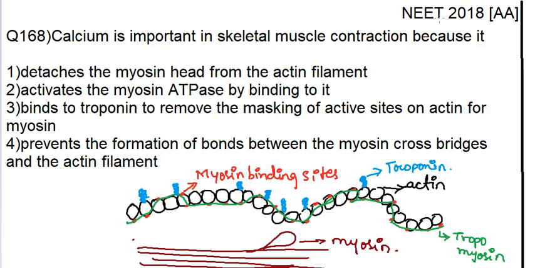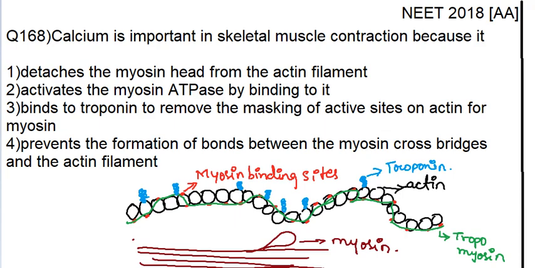The question is: calcium is important in skeletal muscle contraction because it, four options are given: detaches the myosin head from the actin filament, activates the myosin ATPase by binding to it, binds to troponin to remove the masking of active sites on actin for myosin, prevents the formation of bonds between the myosin cross bridges and the actin filament. These are the four options given.